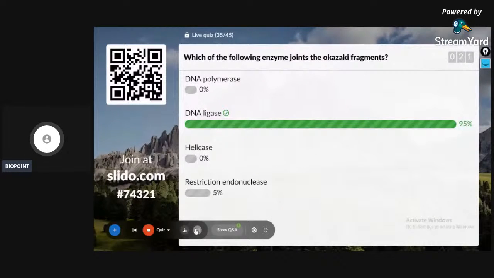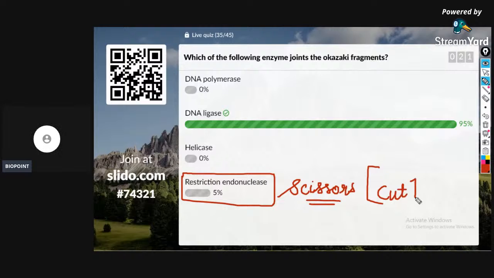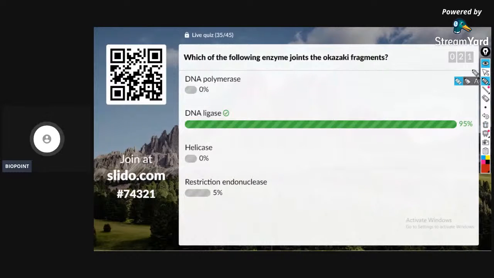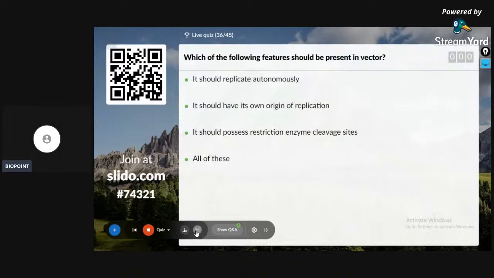Please remember, restriction endonucleases act as molecular scissors. They cut the DNA at specific sites. DNA ligase acts as a molecular glue. They join the different DNA fragments. They help in the joining of different DNA fragments. Yes. 36th question, after which you have the fourth leaderboard.